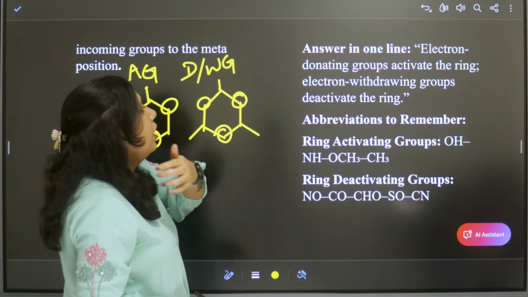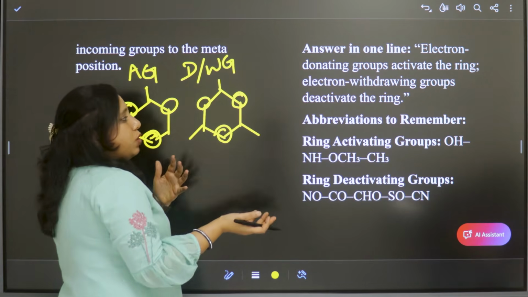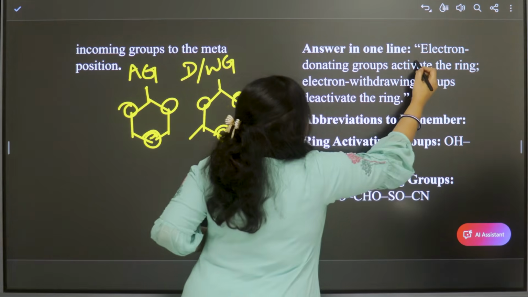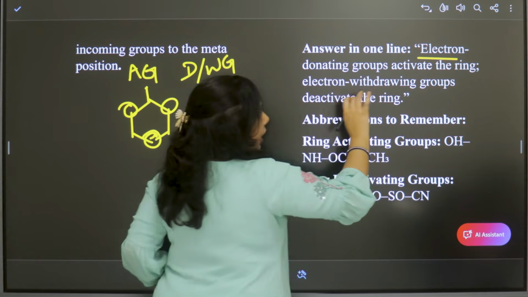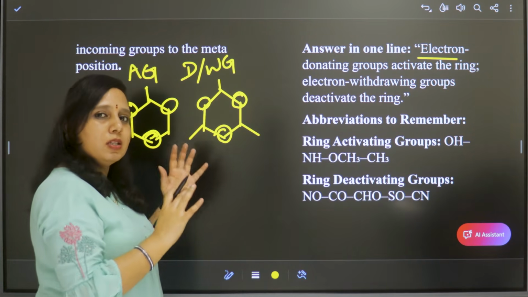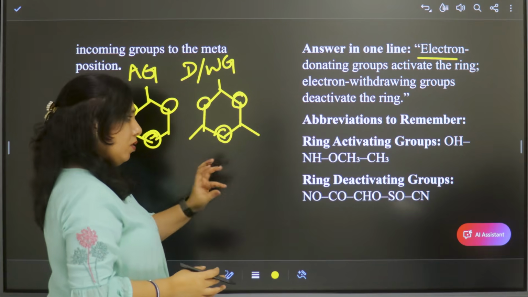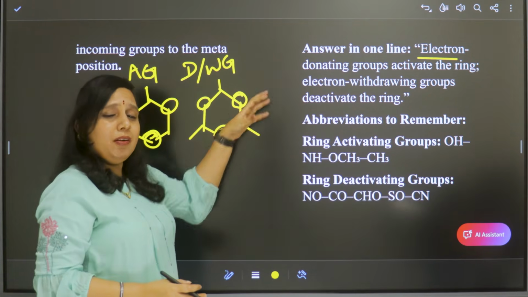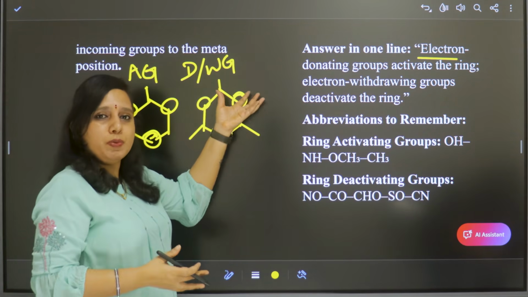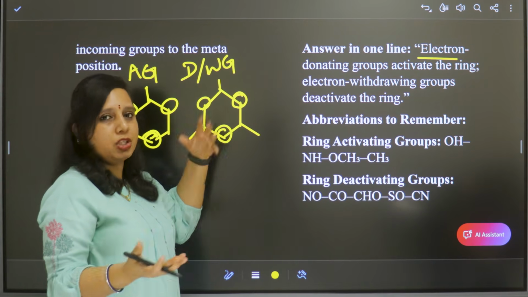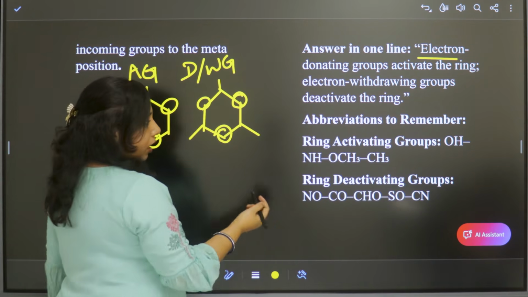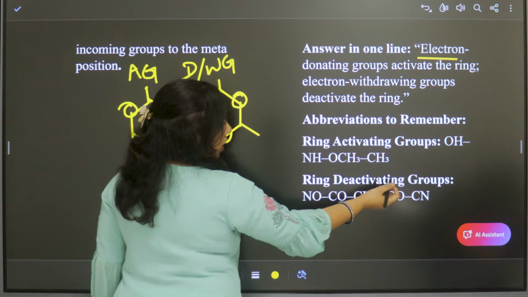Now let us see. In one line, if we want to say this answer, electron donating groups activate the ring, electron withdrawing groups deactivate the ring. So to remember, you have to write which groups are activating and which groups are deactivating. For that, there is an abbreviation here.